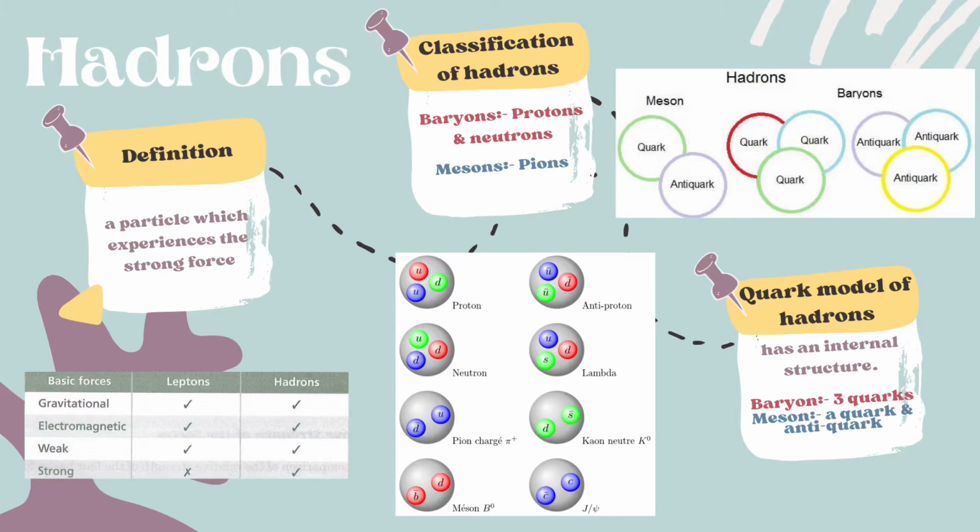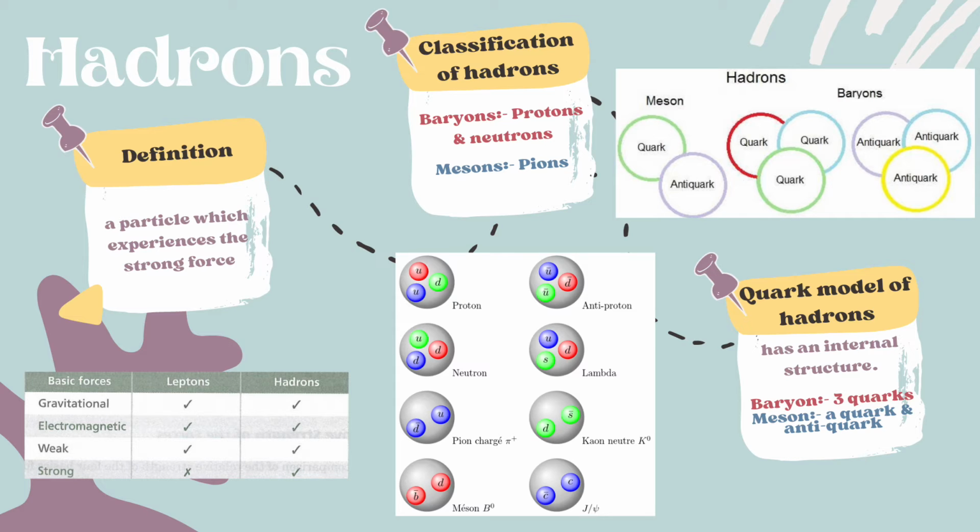Hadrons. A hadron is a particle which experiences the strong force, and it is classified as baryons and mesons. Protons and neutrons are baryons, while pions are mesons. Most hadrons have their own corresponding antihadrons. For example, we have antiprotons and antineutrons.